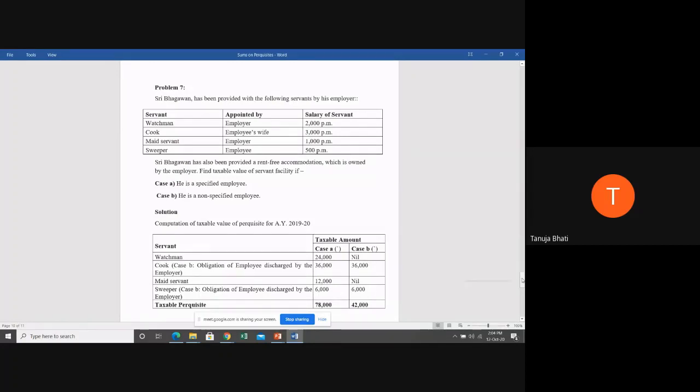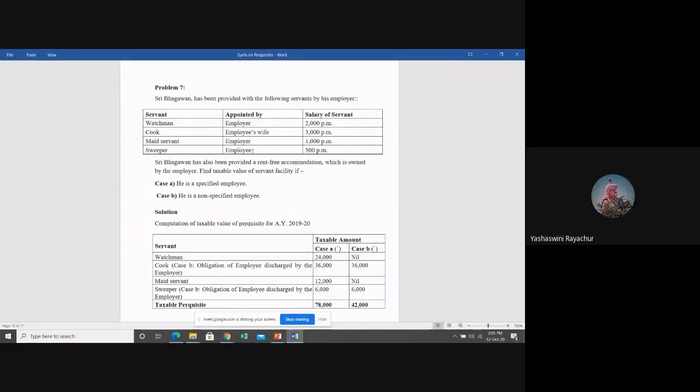Students, have you all understood case B? Suppose everything had been appointed by the employer, then here everything would be nil. Because if the employer is appointing something for the employee, then the employer only has to pay money for that. But here, since the employee is appointing, it is the employee's duty to pay the money. Have you all understood this sum?